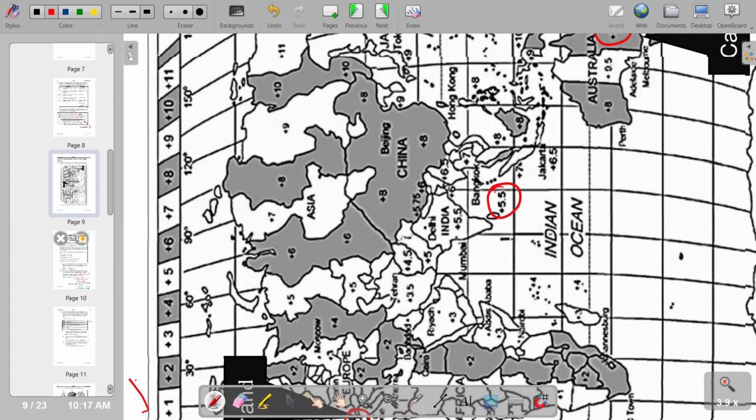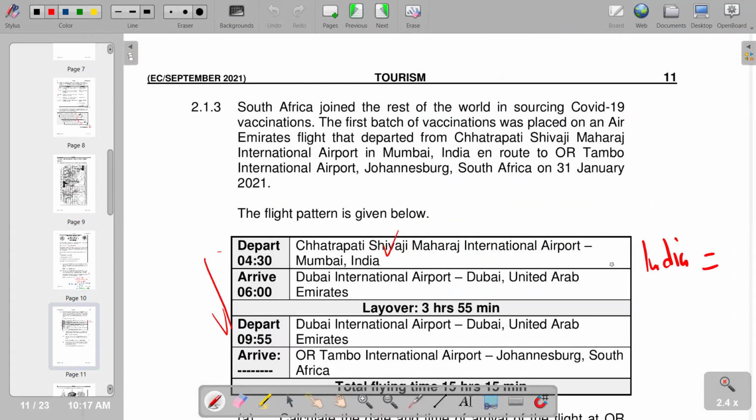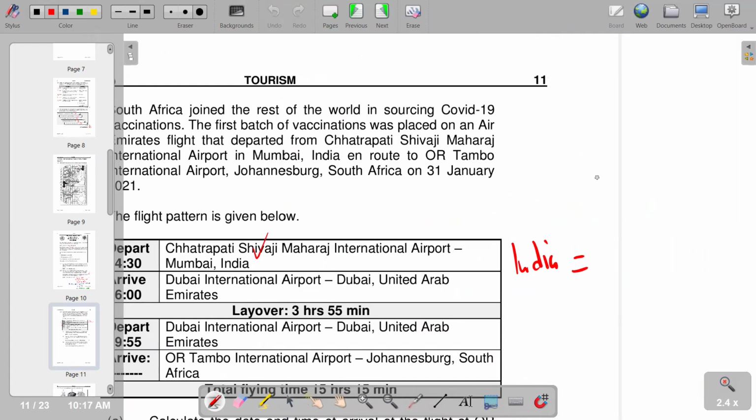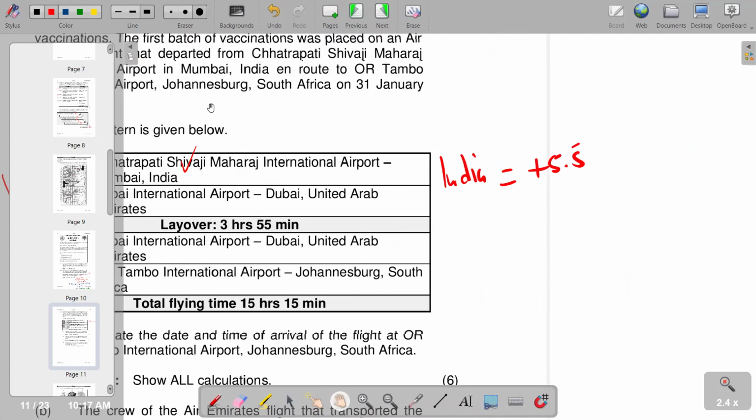So indicated as such, whereby we are saying it's equal to plus 5.5. And of course, now we check in terms of Johannesburg because its arrival is at OR Tambo International Airport, Johannesburg, which is South Africa.